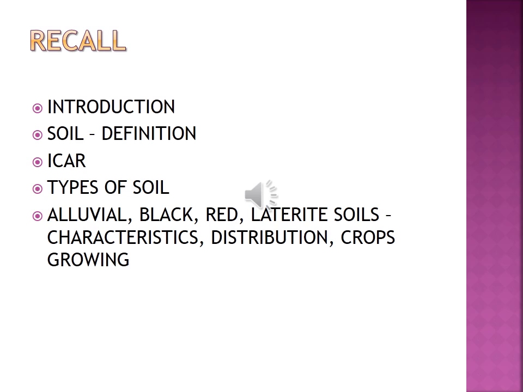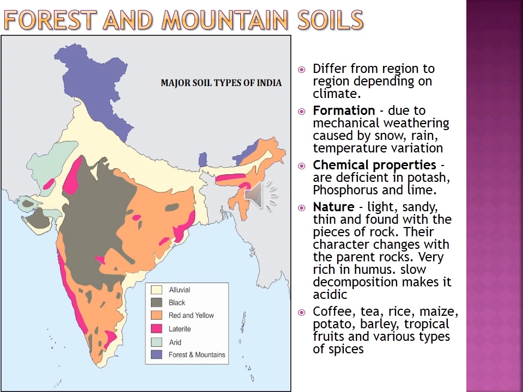In today's class we will discuss the remaining types of soil one by one. Okay, forest and mountain soil. The name itself indicates it is found in mountain and hilly regions. It differs from region to region depending upon the climate. Now, how was it formed?